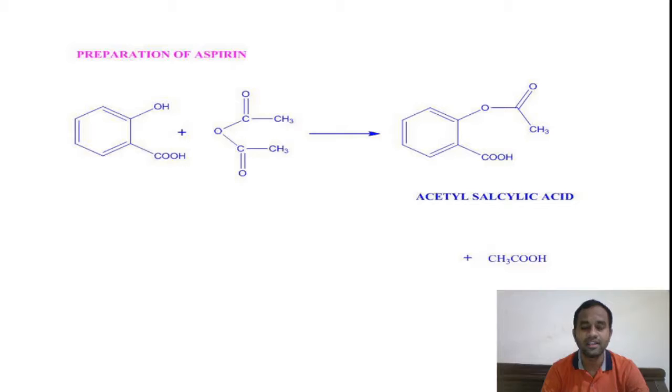In this way, our acid anhydride is helpful in preparation of aspirin, right? That is, salicylic acid having hydroxy group undergoes acetylation using acid anhydride to give acetyl salicylic acid. This is known as aspirin. It is a drug helpful in treating pains as well as fever, high temperatures, right?